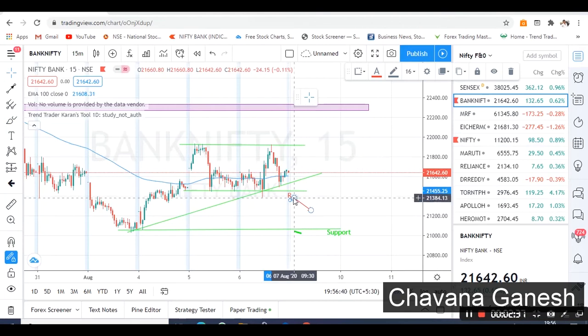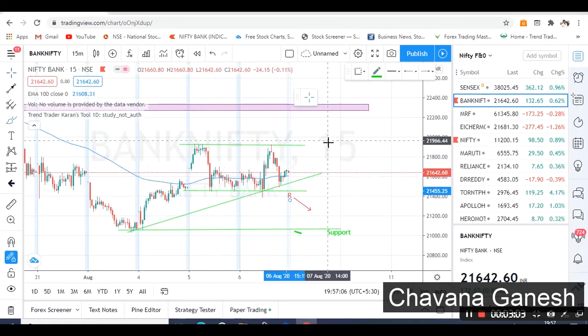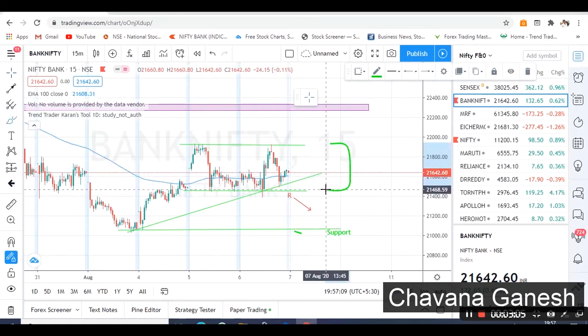If the market opens below this level, or if it opens flat and breaks these levels, we can expect up to these levels. Once it has a break, these levels will become resistance and these levels will become support. And if the market opens flat, inside this range, wait for the breakout, either for downside or upside.